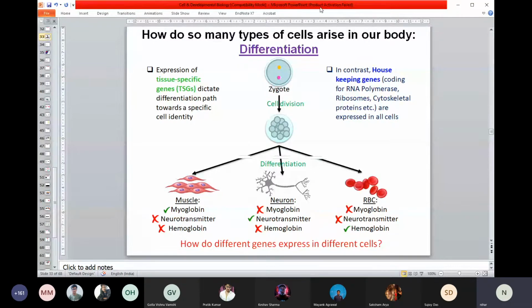Like we know that from the zygote, we all have been produced. From a zygote, a full organism can be produced. But now I am giving you information: it's not only the zygote. Up to the 16 cell stage, each and every cell has the capability to produce an organism. So that's why it's called totipotent. A total organism it can produce. But after the 16 cell stage, the cell will not have the capability to produce a full organism, but it will have the capability to produce a specific cell type.